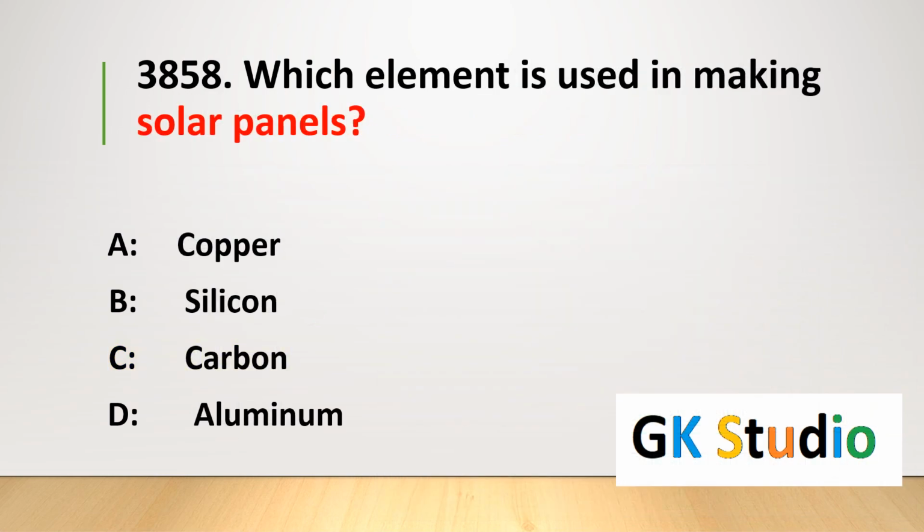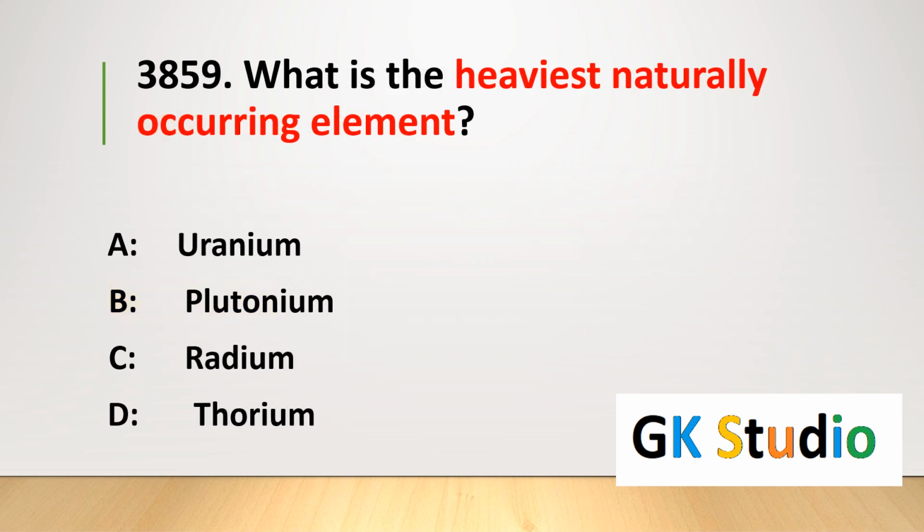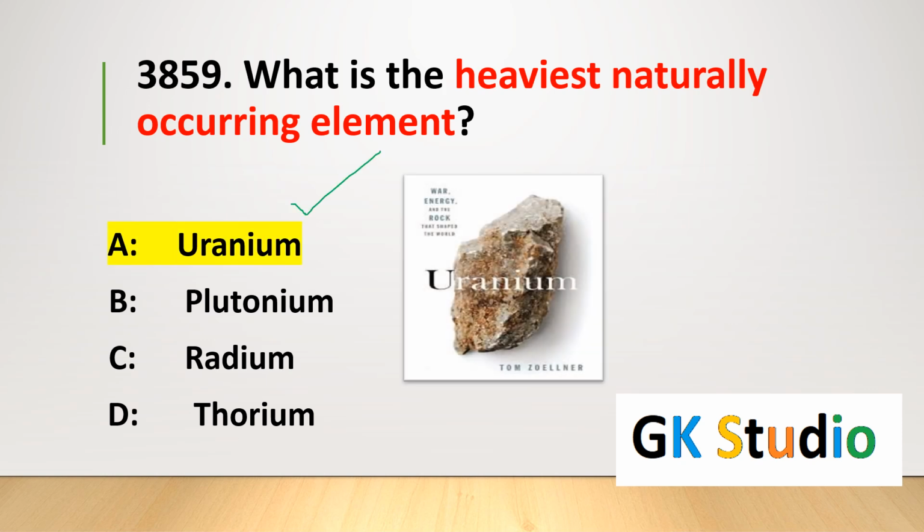Which element is used in making solar panels? The correct answer, silicon is mostly used in solar panels. What is the heaviest naturally occurring element? The correct answer, uranium. The heaviest naturally occurring element is uranium.